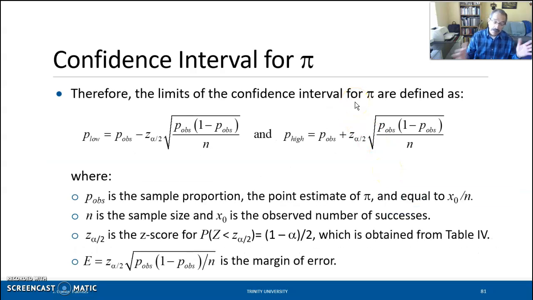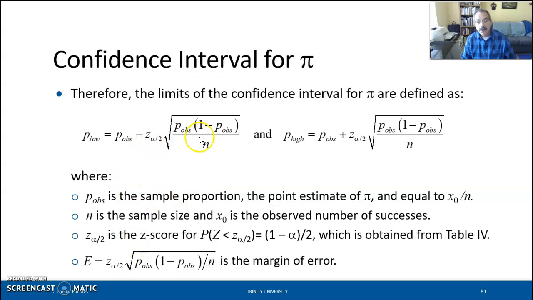All right, so using these expressions of the mean and the standard deviation, and the fact that the sampling distribution, if we meet those conditions, is normally distributed, the limits of the confidence interval can be calculated like this. The lower limit is the point estimate of the proportion minus the z-value for alpha over 2, which comes from the level of confidence, times the estimate of the standard deviation of the sampling distribution of the proportion, which is the square root of the point estimate of the proportion of success times the point estimate of the proportion of failure divided by the sample size.